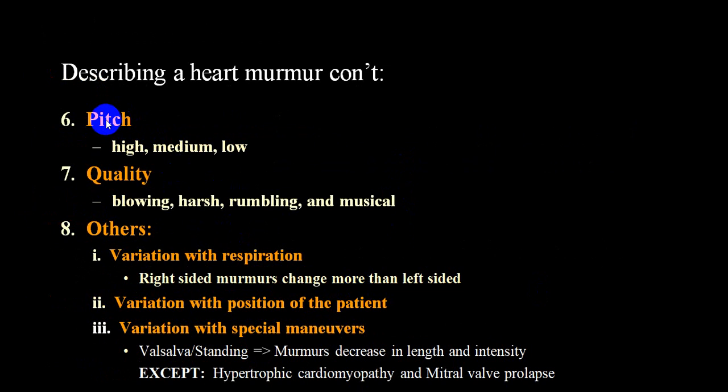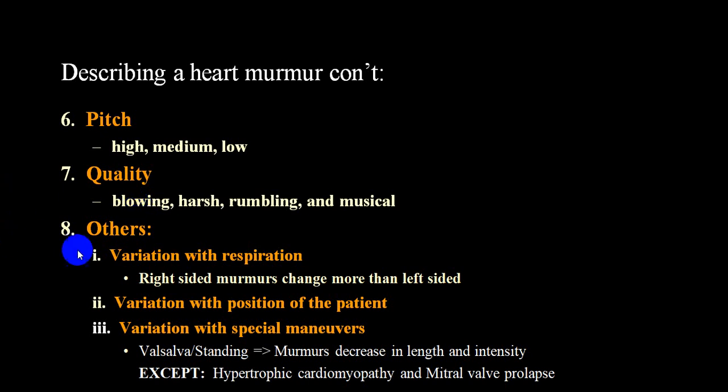Then we mention the pitch, if you can identify high pitch, medium pitch, low pitch, etc. And if you can identify a quality, someone will say it is a musical murmur, someone will say it is a rumbling murmur, a harsh murmur, a machinery murmur, a blowing murmur, depending upon the way you can describe it. If you are not sure, don't mention any particular pitch or quality. Don't mention them if you are not expert in sound identification.